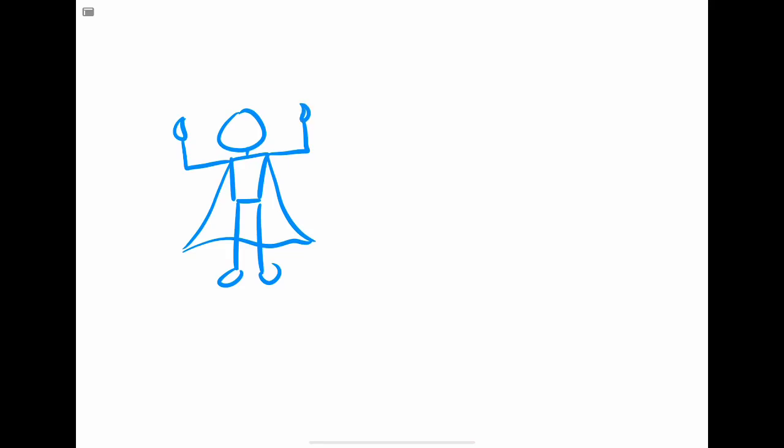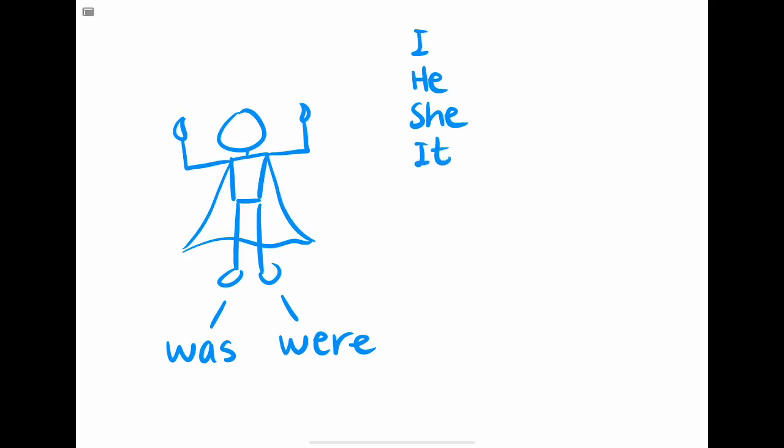First of all, let's look at the verb to be in past simple tense. It's a strong verb because it will not need an auxiliary to make negative and interrogative sentences. The verb to be in past tense is was and were. We say I was, he was, she was, and it was. And we were, you were, and they were.